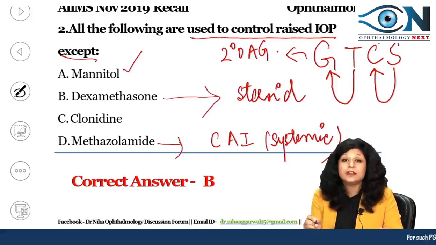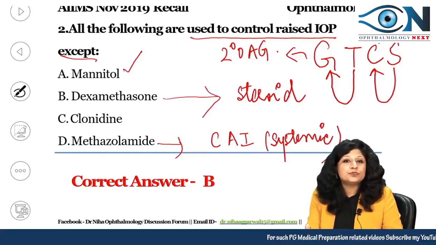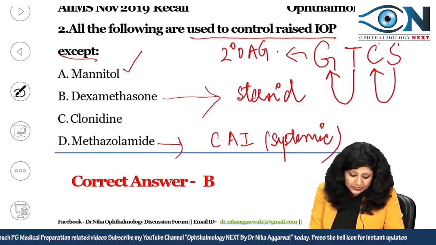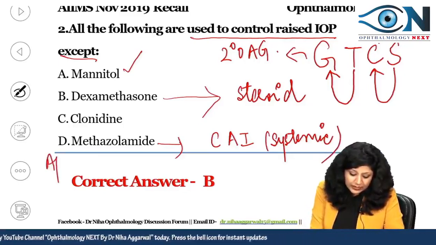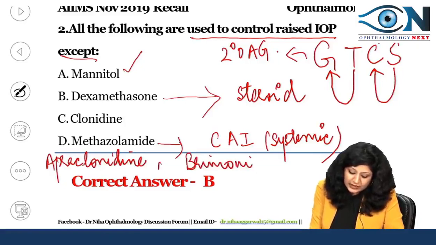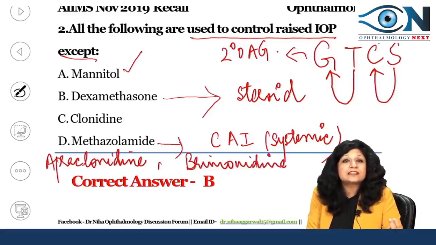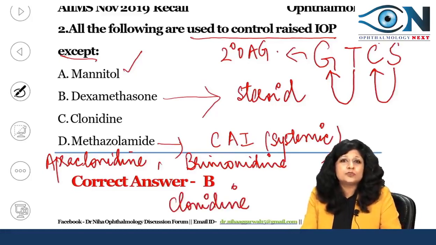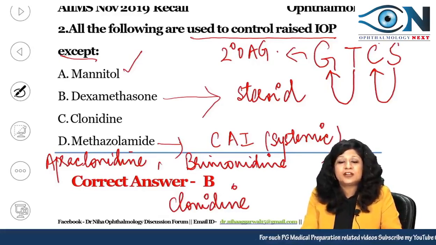Now you are left with the clonidine. Now many of the people were confused with clonidine. Now how can this be the answer? Do you know about the apraclonidine? Okay, apraclonidine. Then we also know about the brimonidine. Both of these are the anti-glaucoma drugs. So in the same class of drugs, we also have clonidine. Though it is practically not used for the control of glaucoma, theoretically clonidine is coming under the selective category of the alpha adrenergic agonist.